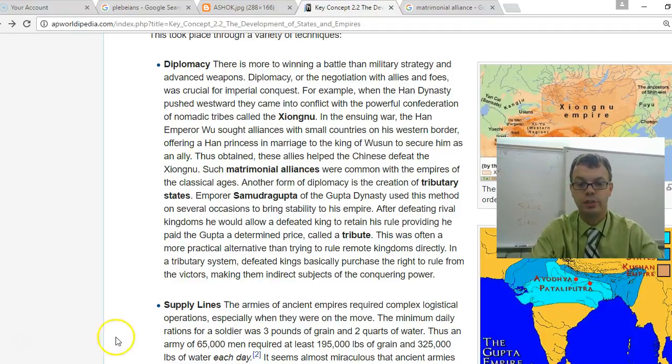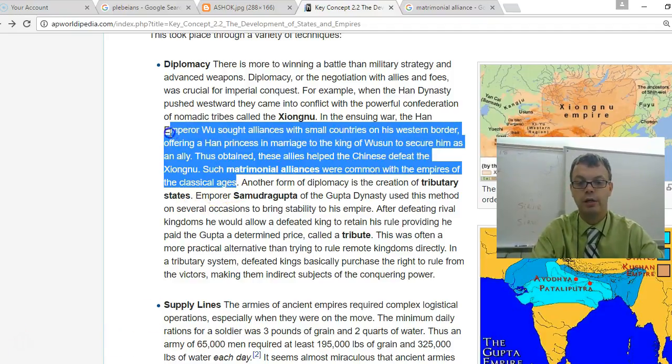We can even see it here when you get to your reading, talking about China, when they're with the Shan and how the Han Empire Wu decides to make alliances with the Shan instead of fighting them. And one way is to have marriages happen so the people can become closer, quite literally. And that's a form of diplomacy to stop fighting. It also happened in other areas, like in Rome, for example, where there might be marriages that bring people closer into the empire in the classical era. It's significant because it's a way to try to avoid fighting.